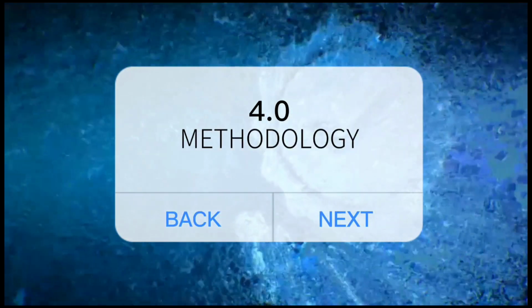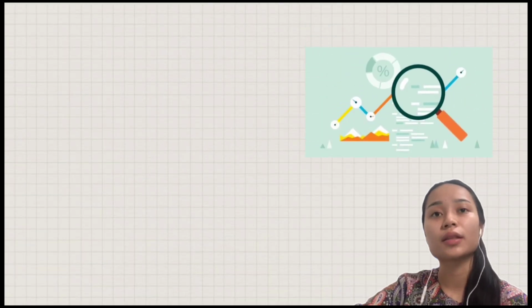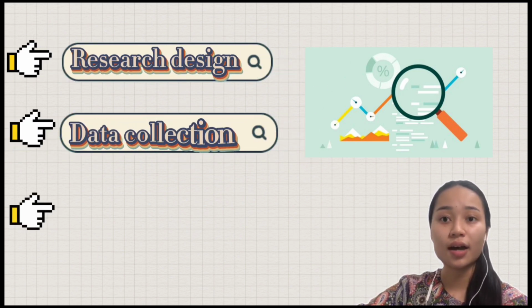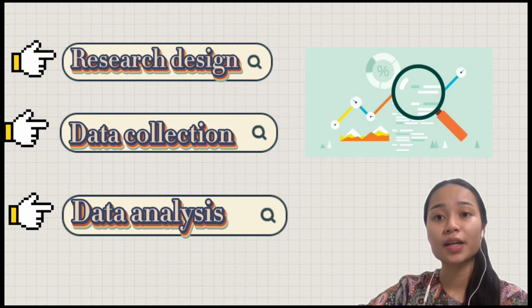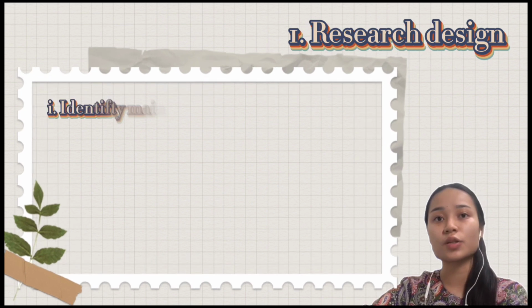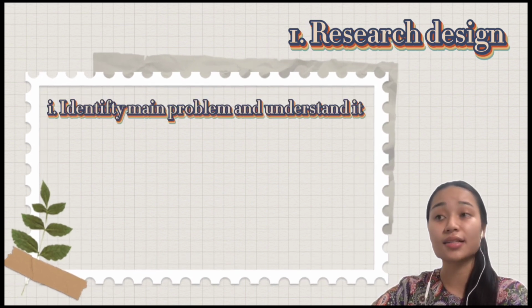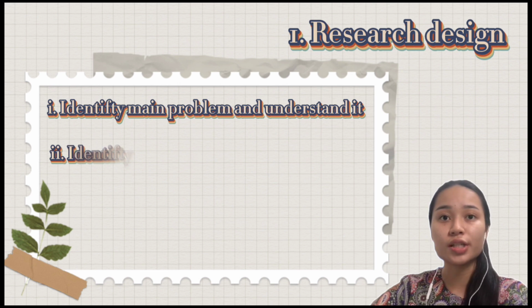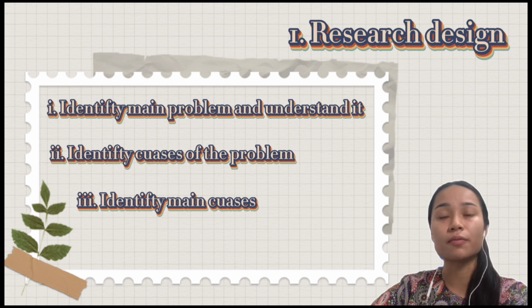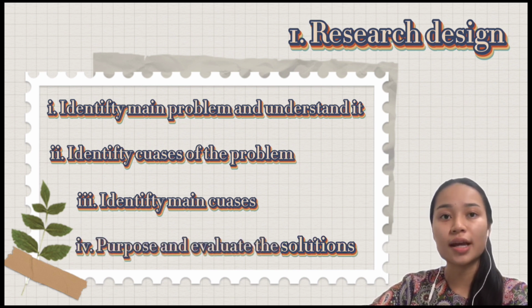4.0 Methodology. In 4.0, the methodology has 3 parts, which are research design, data collection, and data analysis. In the first method, research design, first thing first, we identify the main problems and understand them. The second step is we identify the causes of the problem. Thirdly, we identify the main cause. The next step is to propose solutions and evaluate them.